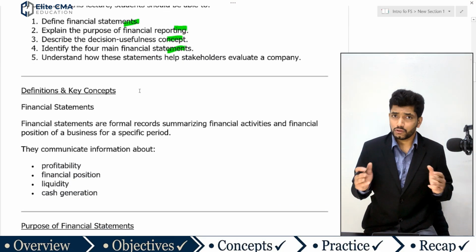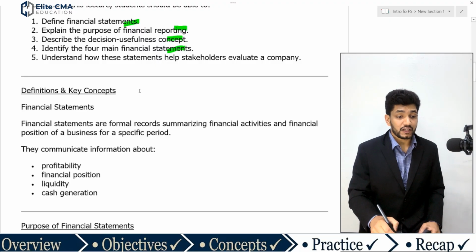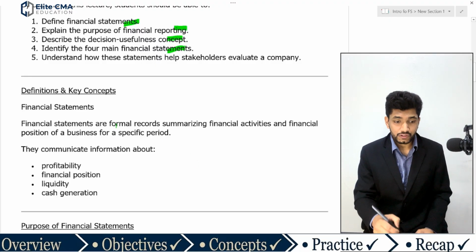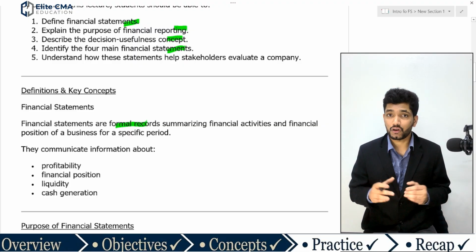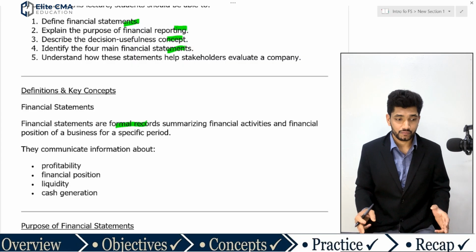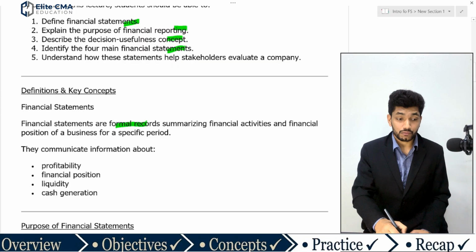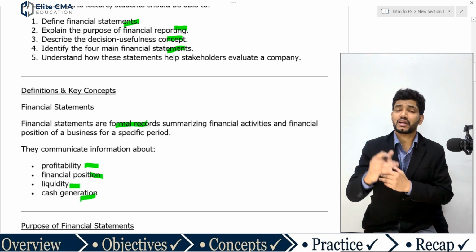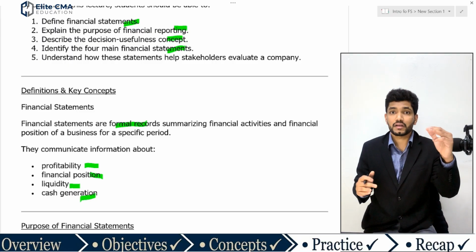So we'll move directly into the topic. As we said, financial statements are formal records summarizing the financial activities and financial position of a business over a specific period of time or at a specific point. Financial statements communicate information about profitability, financial position, liquidity and cash generation. They tell a story about these.